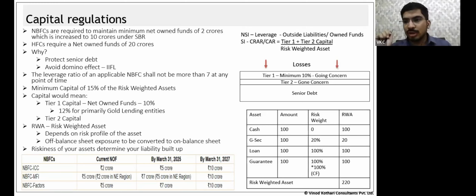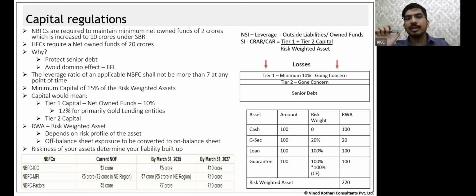Let's circle back to this question. Why do we need to protect the senior debt? What you are saying is I will bring in the cushion. Now if the cushion catches fire, let it burn, but I want to save the senior debt that sits below it. Why is that the logic? Why am I so worried about protecting senior debt?